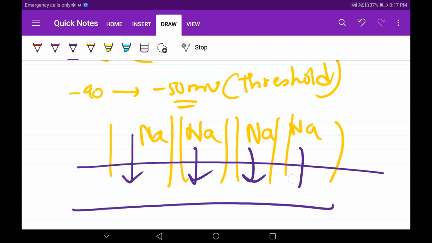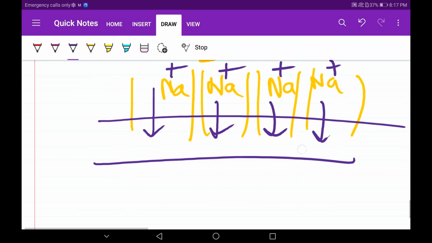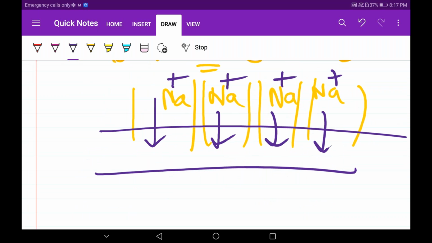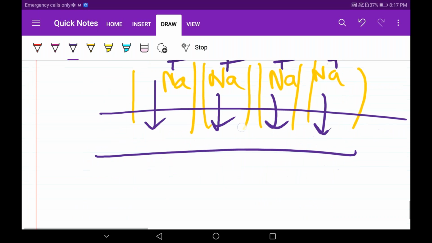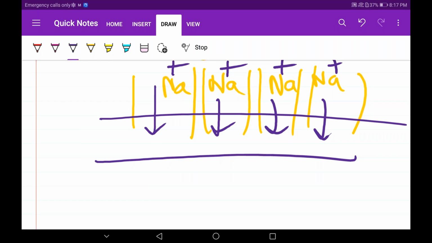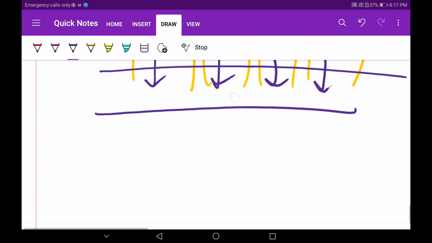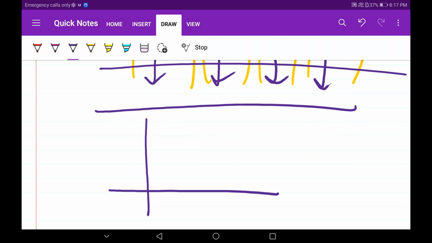Influx of sodium will occur. You already know why there is influx of sodium. What is the reason? Why is there a gradient difference in ionic distribution? Everything is covered. Now, sodium influx has taken place. What is happening now? I'll show you the graphical representation.